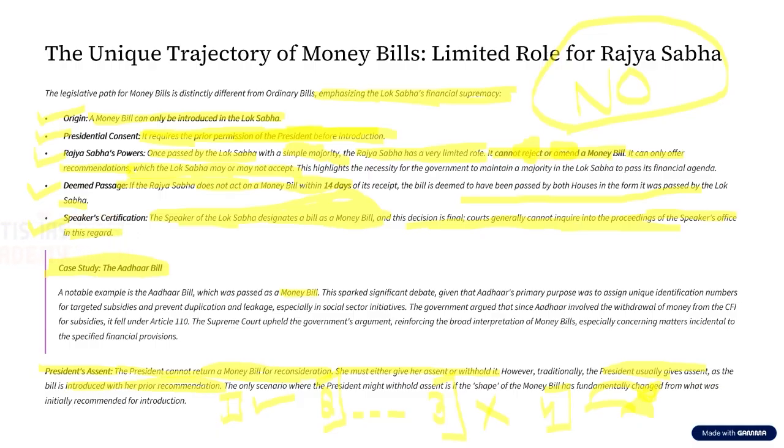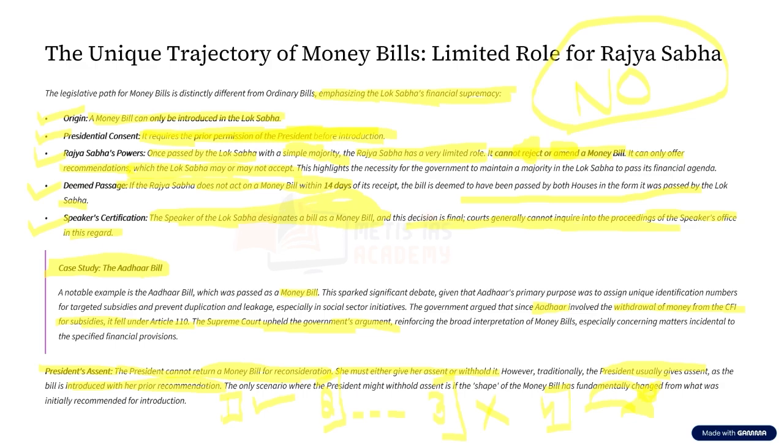And when we give certain welfare to the people, there has to be withdrawal of money from the Consolidated Fund of India for the subsidies, and it comes under Article 110. For this reason, Aadhaar becomes a money bill. The Supreme Court also upheld the government's argument. So this is just for your understanding about how a money bill is being used. Okay. So this is about money bill.